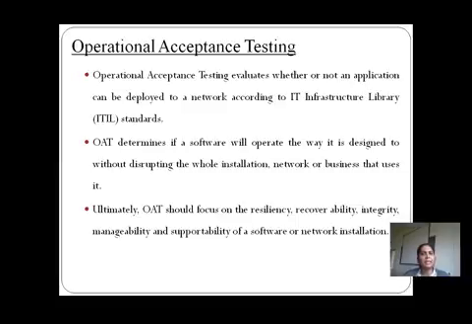Also, operational acceptance testing determines if a software will operate the way it is designed to, without disturbing the whole installation, network or the businesses that use it. Ultimately, operational acceptance testing should focus on the resiliency, recoverability, integrity, manageability and supportability of a software and the network installation. So this is operational acceptance testing.